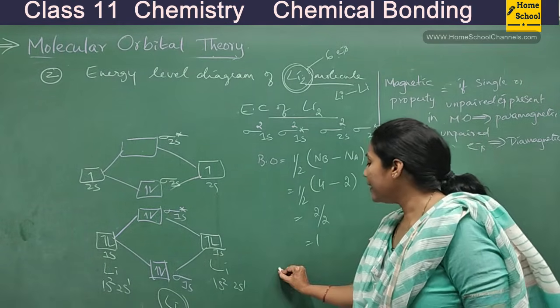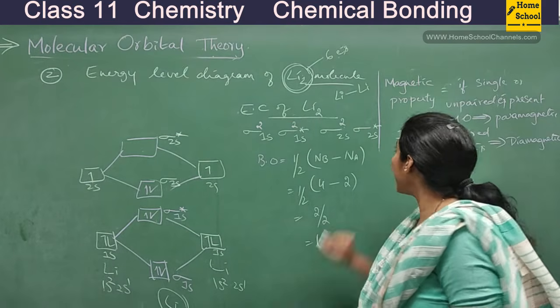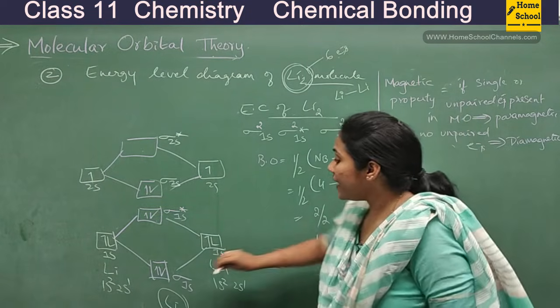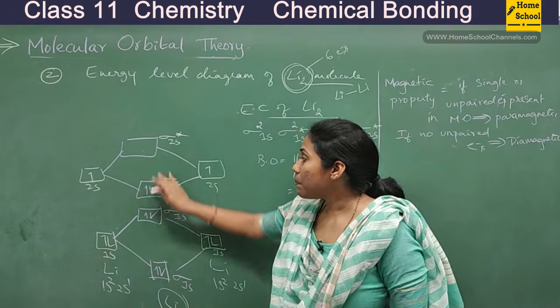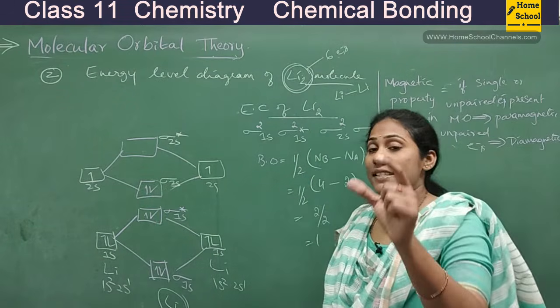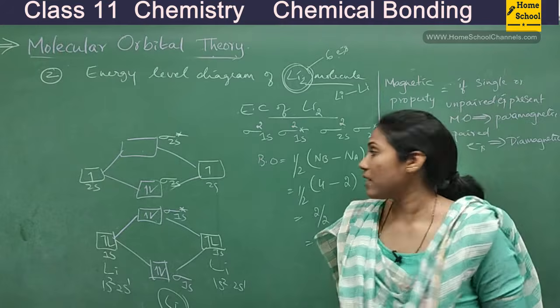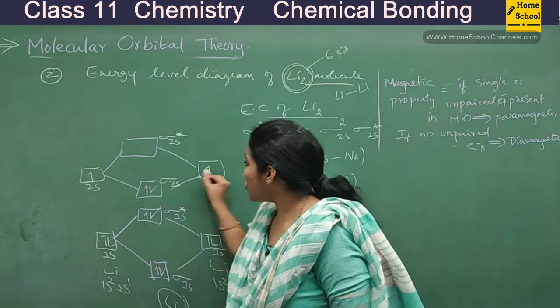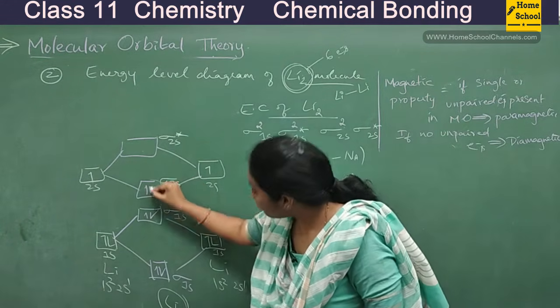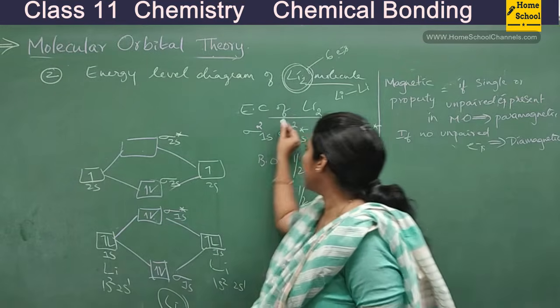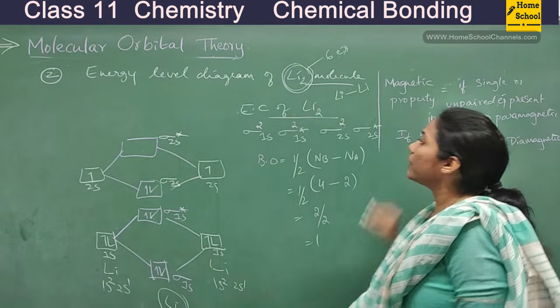And what about magnetic property? How do you check the magnetic property? You will see whether the molecular orbitals had single electron or double electrons. See, you're not supposed to check atomic orbitals. You have to check molecular orbitals, or better see the electronic configuration.